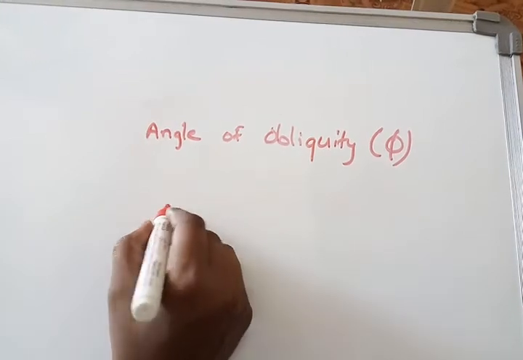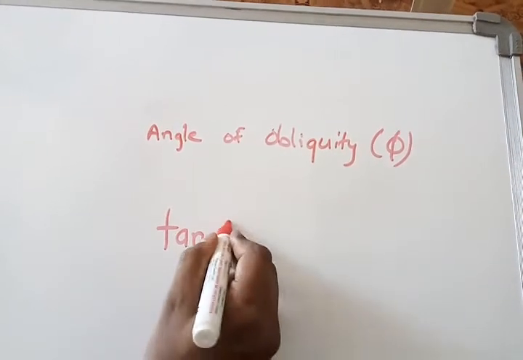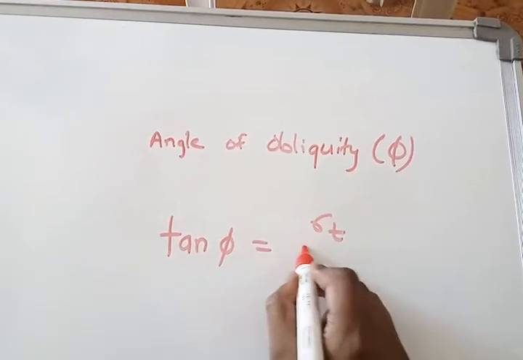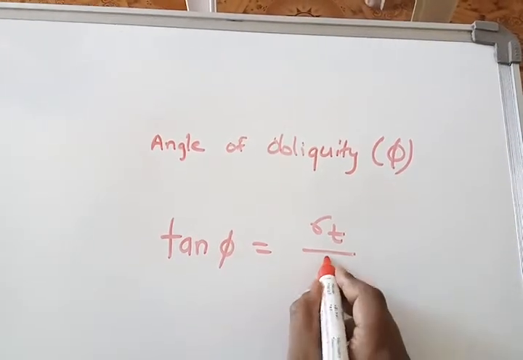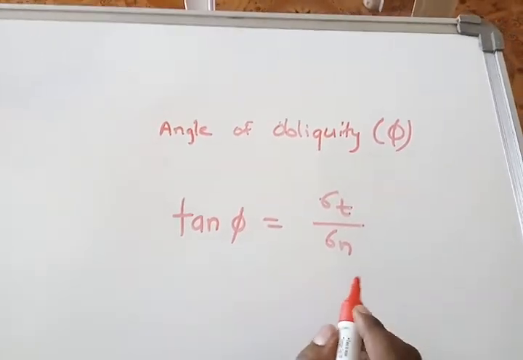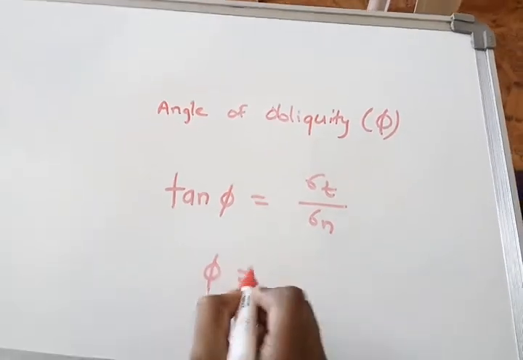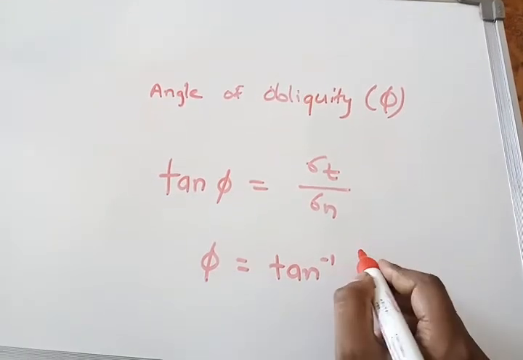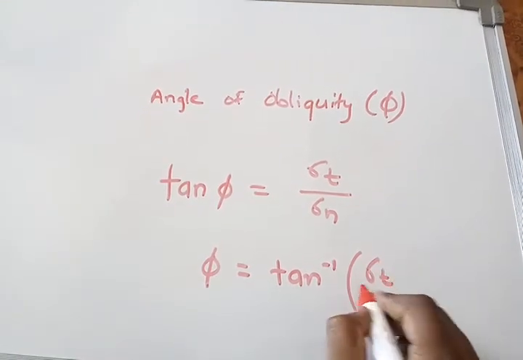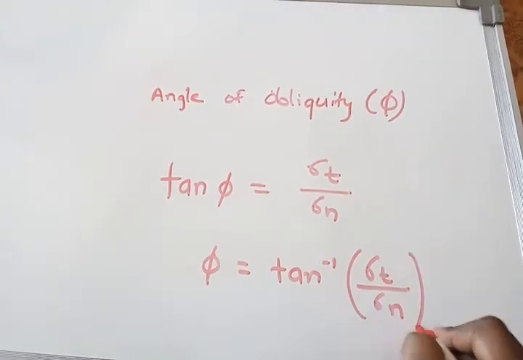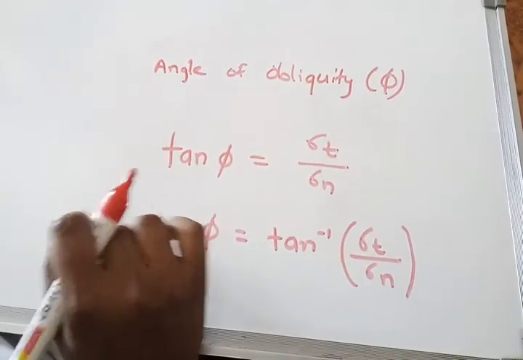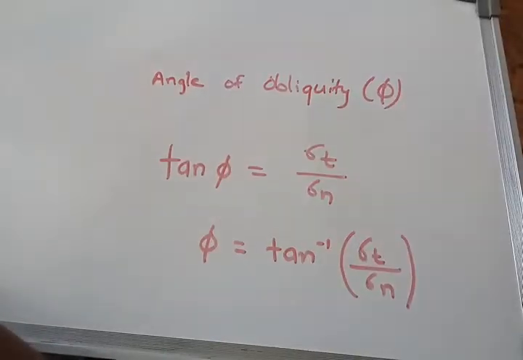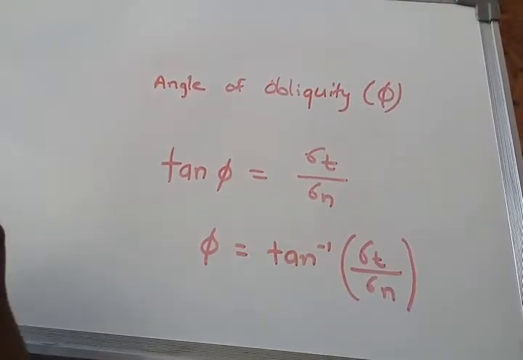That formula will be tan phi is equal to sigma t divided by sigma n. Then we calculate phi is equal to tan inverse of sigma t by sigma n. Calculation of phi is tan inverse of sigma t divided by sigma n.